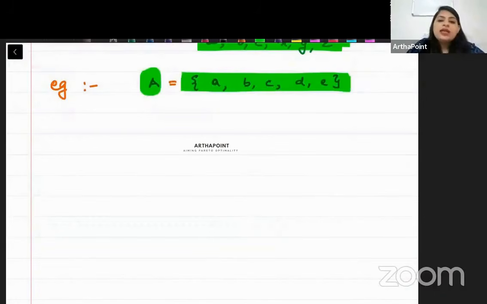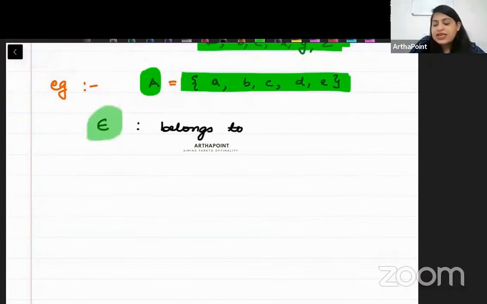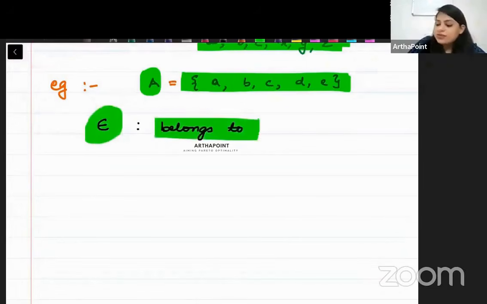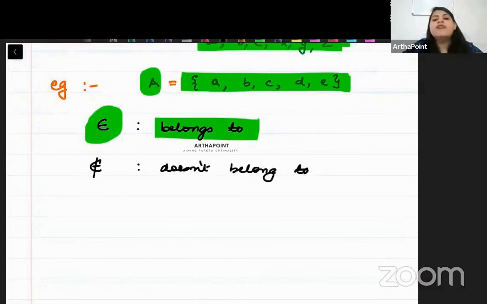Okay. Then we also want to understand that I have something which is this, because this represents belongs to. So this is a Greek symbol, and this symbol means belongs to. Similarly, beta जब ऐसे लिख देते हैं, this means does not belong to. So we have belongs to and does not belong to. Clear हो गई ये बात?